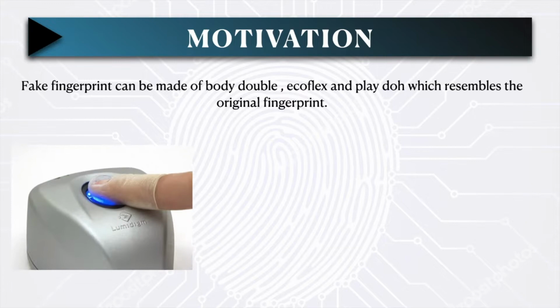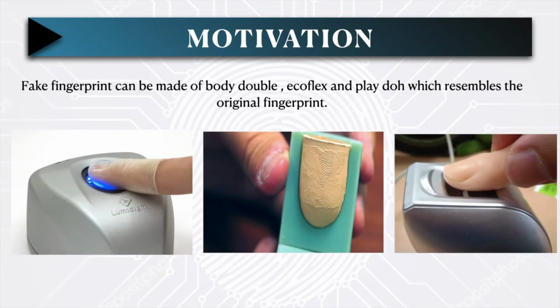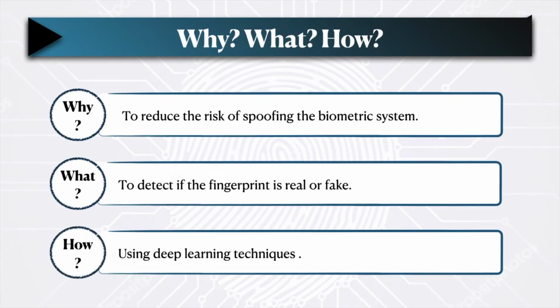But nowadays we can see that it can be spoofed using different materials like body double, EcoFlex, what we have seen before. So it's very important to develop a system which can categorize a live and fake fingerprint, and also categorize the material from which the fingerprint has been spoofed. Then it will be easy to see that it is possible that this material is being used more, and we can take action over that material. So why we have developed it? To reduce the risk of spoofing the biometric system. What? To detect if the fingerprint is real or fake. How? Using deep learning techniques.